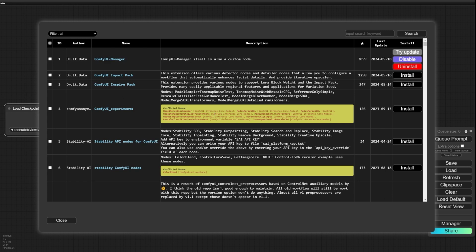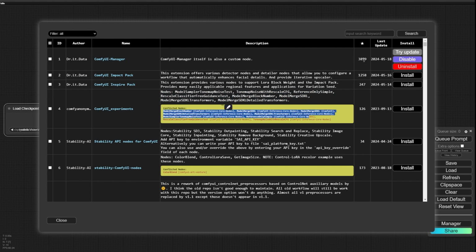In this window, you can see some information about each extension. For example, the author name and also the name of the extension, and it has a link you can click on. There is some description about the extension, and if the nodes in this extension have some conflict with another extension, you can see this alert here.